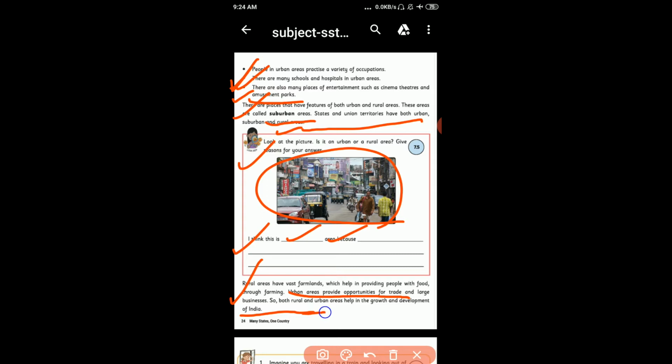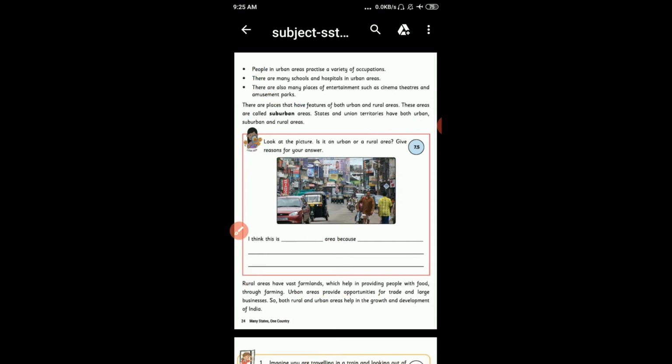We know farmlands are there and they help in providing people food through farming. Urban areas provide opportunity for trade and large business. So both rural and urban areas help in growth and development of India. Got it everyone? We studied about the urban and rural areas. Okay, move on to the next page.